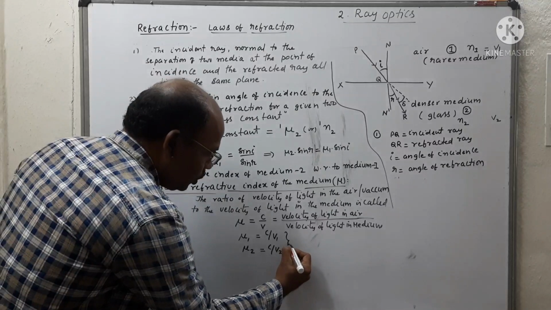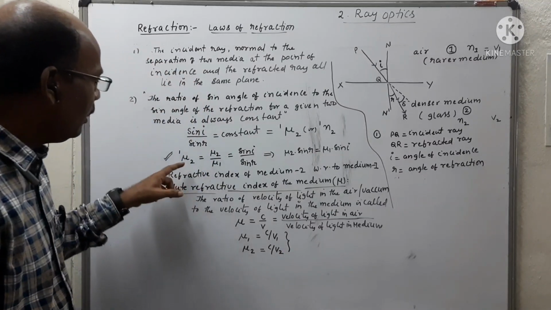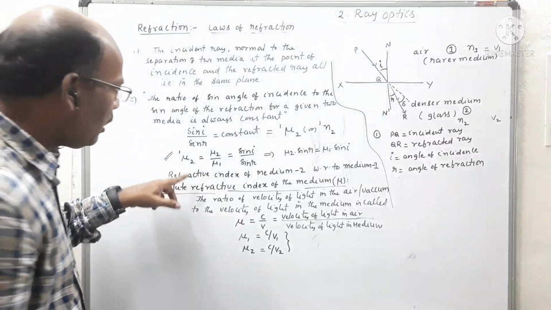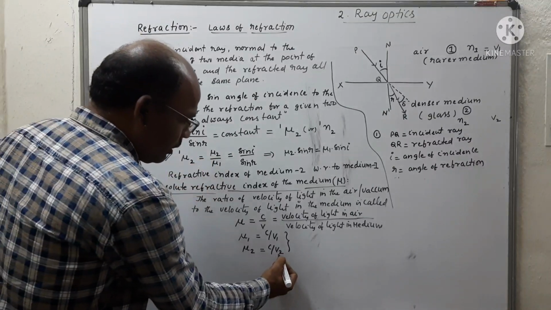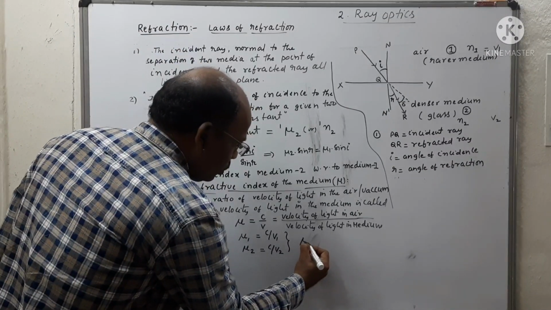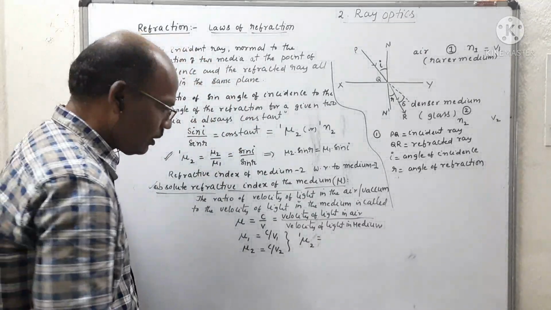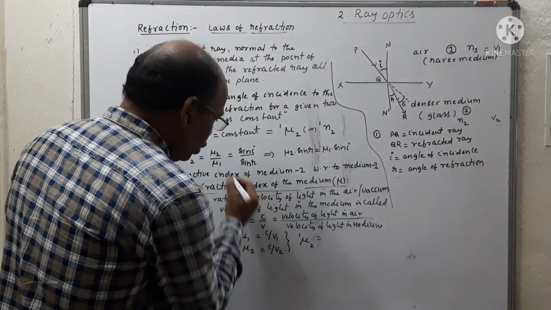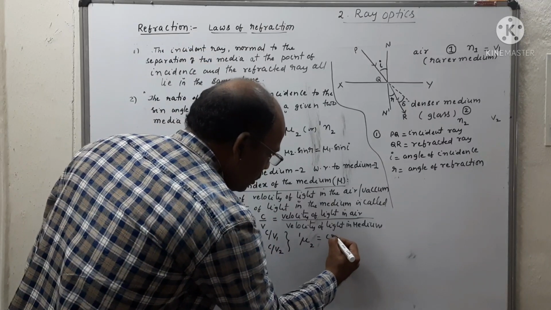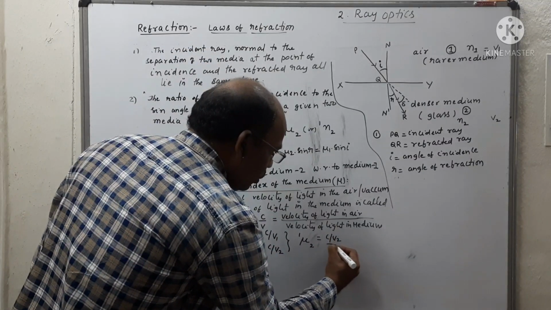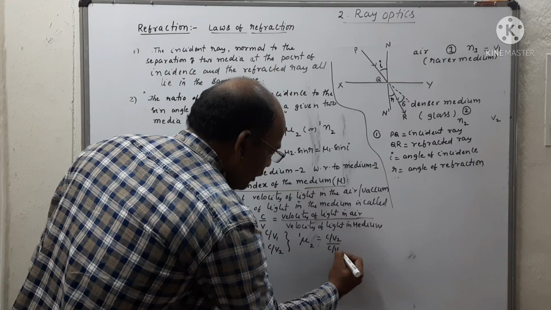Substituting into the relation, mu 1 to 2 is equal to mu2 by mu1, which is c by v2 divided by c by v1.